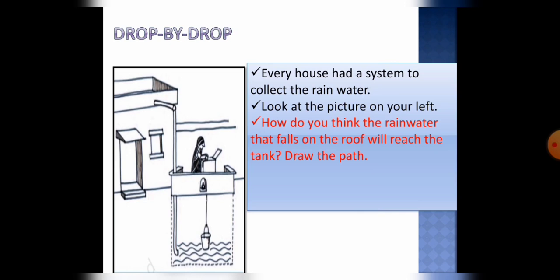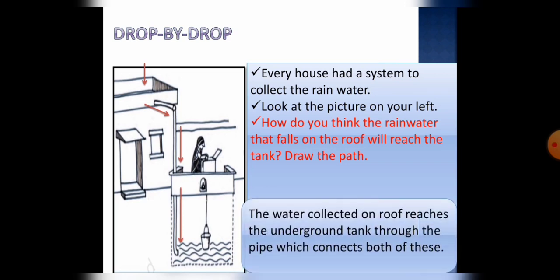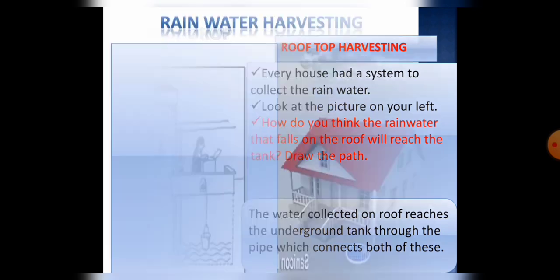Firstly, the rainfall. Here you can see the rainfall on the roof goes from the roof to the pipe, and then these pipes carry the water to the underground tank. Okay, so this is the total process, and this process is called rooftop harvesting, or we can say rainwater harvesting. So let's discuss rainwater harvesting.